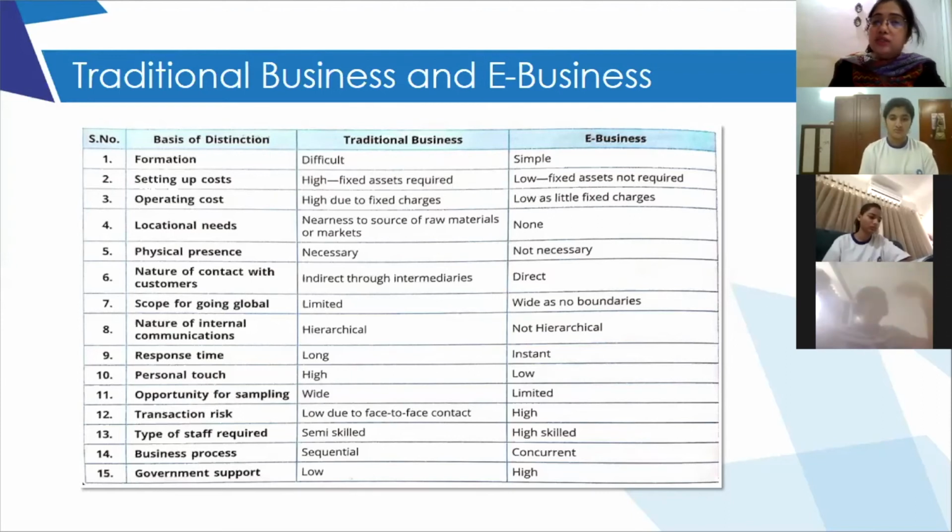Okay, go to these pointers, rather than going to type of staff required and all. Especially if you are explaining 5 or 6 pointers, go to the ones where you can explain properly in details. Cost factor, these are important. Okay?